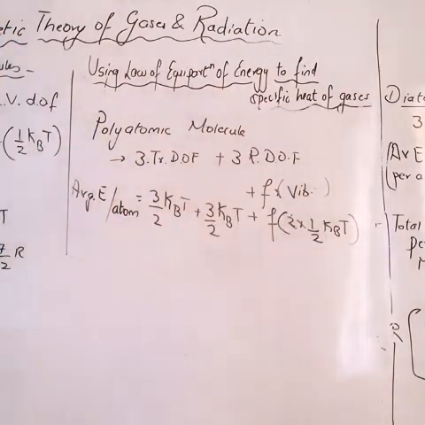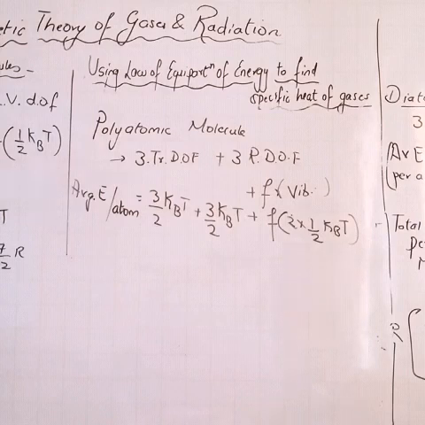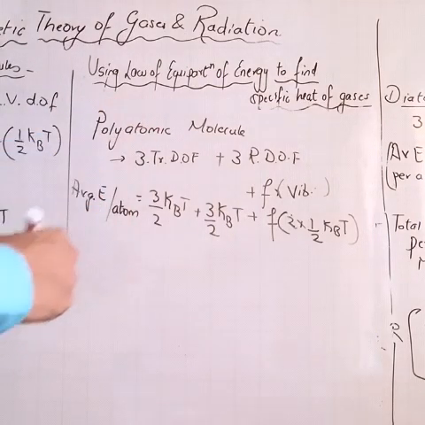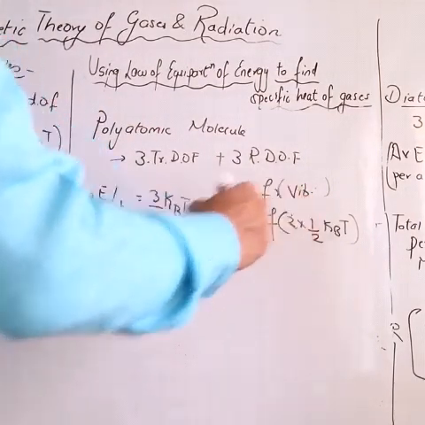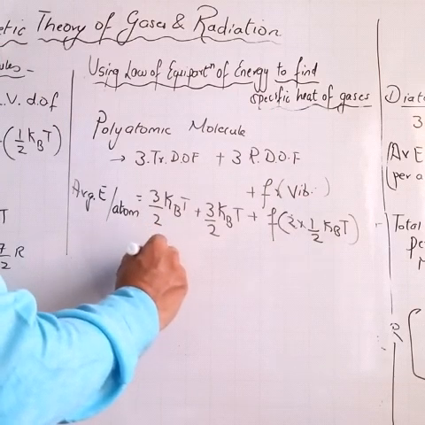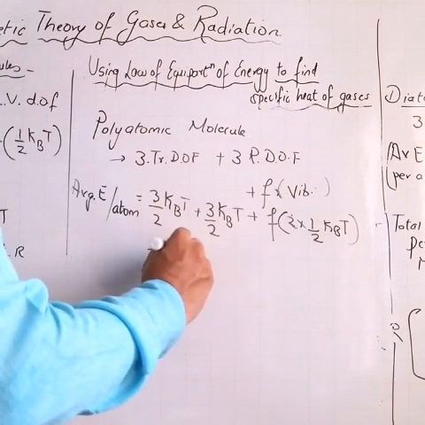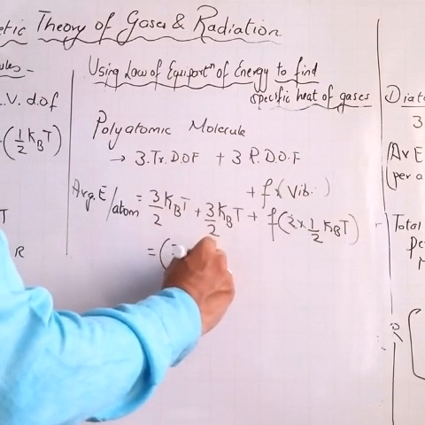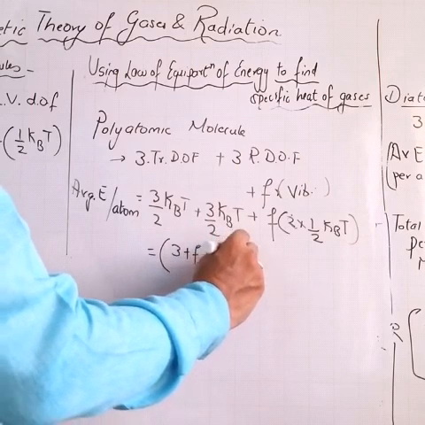Now when you add this, what do you get? See, 3 by 2 plus 3 by 2 is 6 by 2. 6 by 2 is 3 kBT, and this is simply F kBT. What you get here is (3 plus F) kBT.